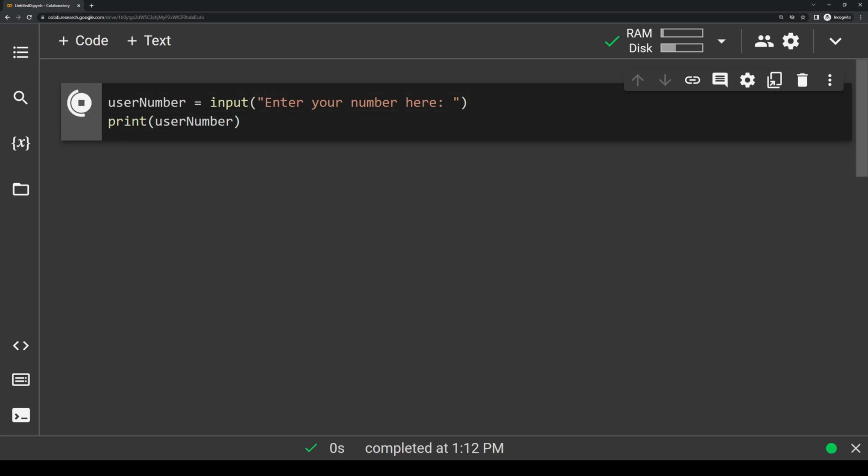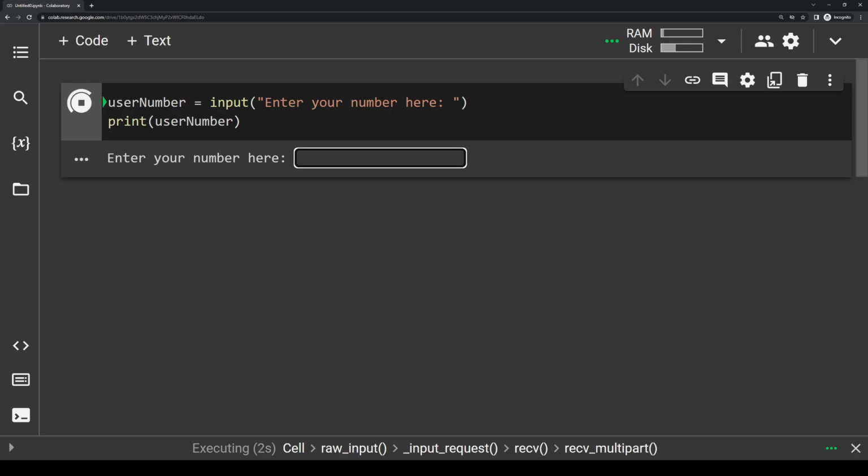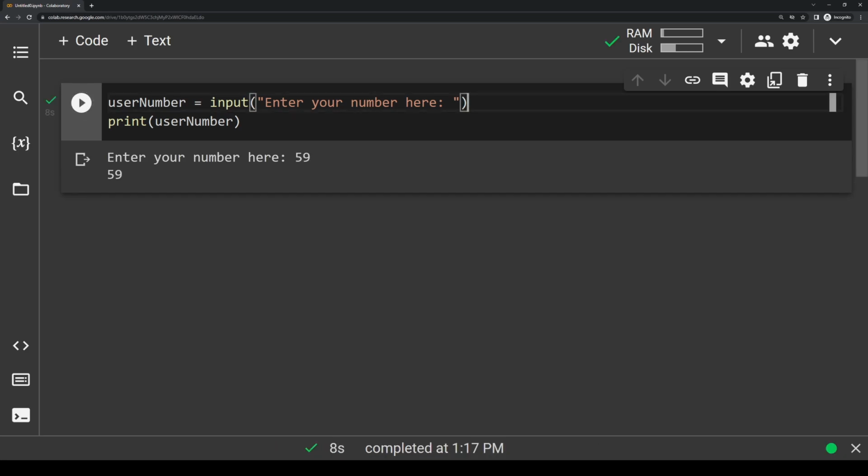So if I press run, there's going to be a little text box that shows up here. So it says enter your number here. And let's say I want to say 59. And then I press enter. It's going to capture that and store that value inside user number, and then it's just going to print that out. So this is where our conditional statements are going to come in.